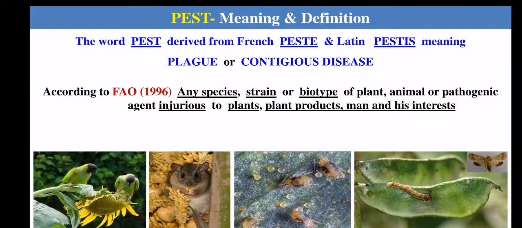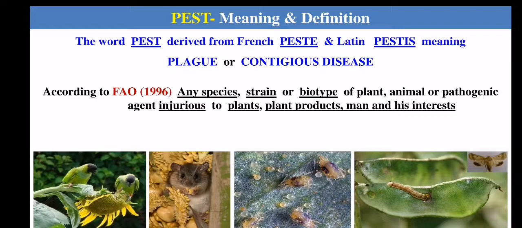So first, what is pest? The word pest is derived from the French word pesti and the Latin word pestis. The meaning of these words is a plague, or you can say contagious disease.